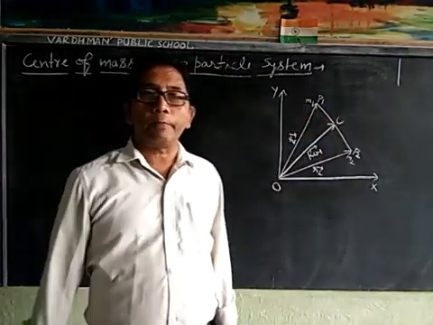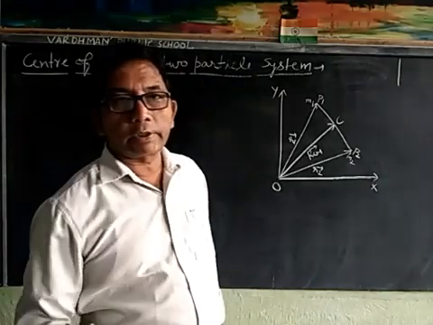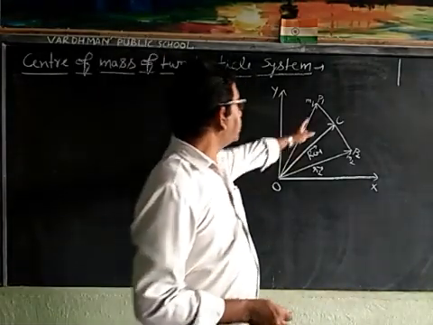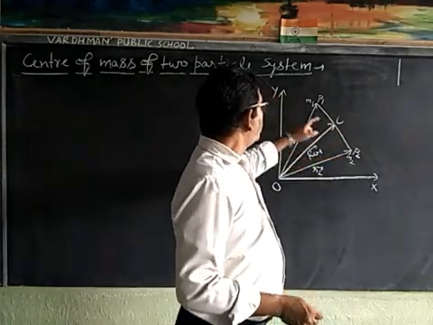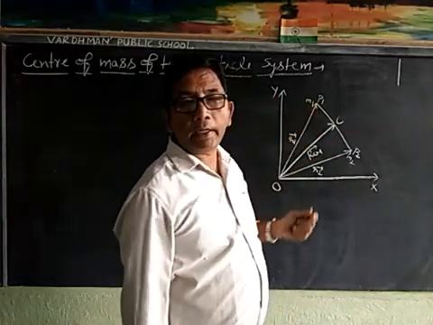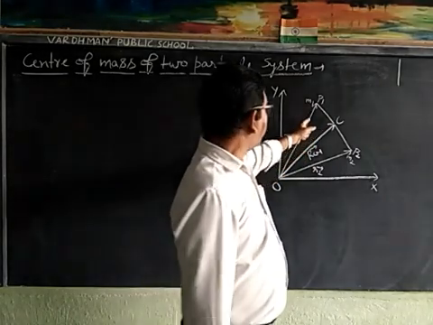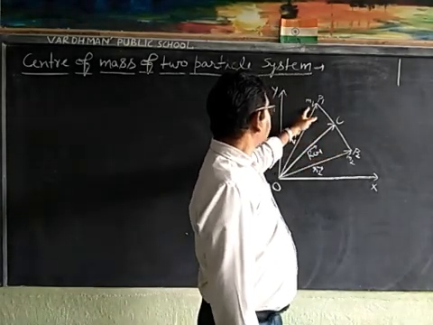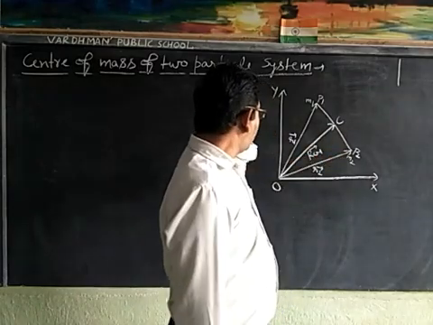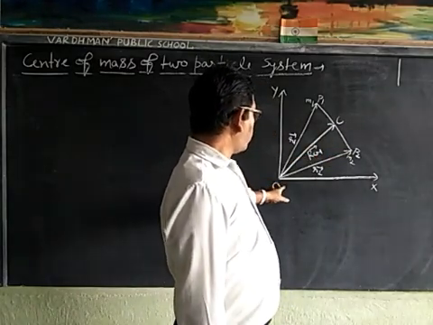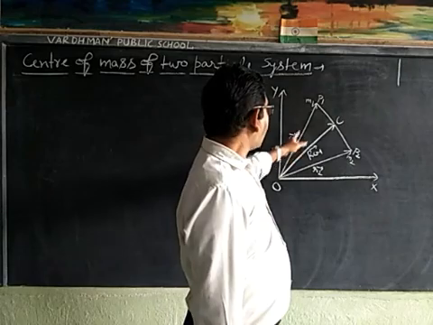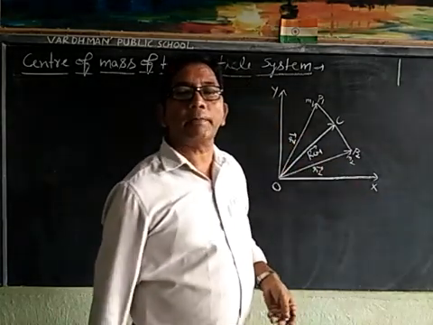Consider a system of two particles P1 and P2 whose masses are m1 and m2. With respect to origin O, let R1 and R2 be the position vectors.